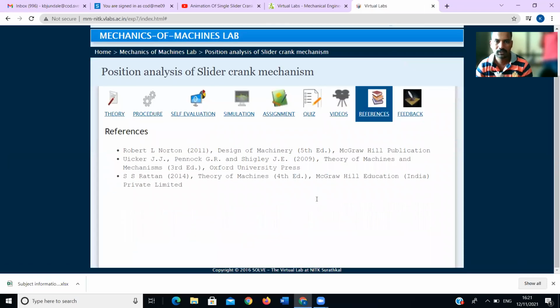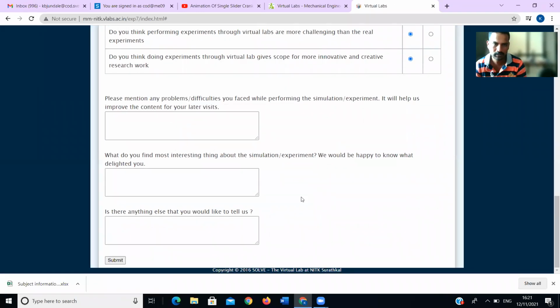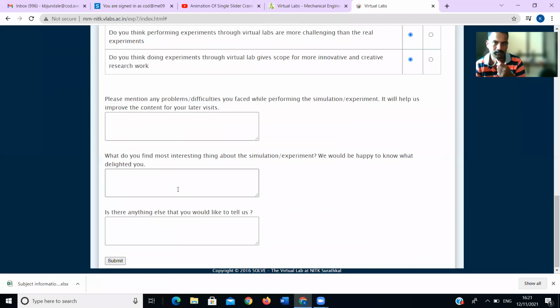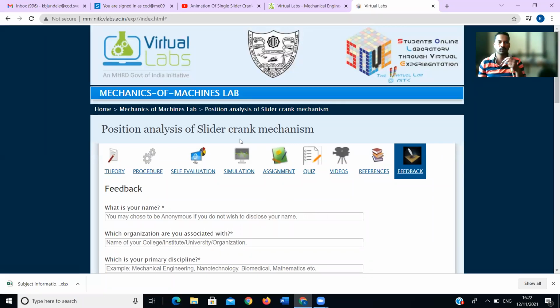These are the references you will get from here. And the last one is the feedback. You have to fill in the feedback on whether you liked this experiment or not, and you have to submit this. Okay, this is about the position analysis of the slider crank mechanism. I hope you understood this. If you have any query, you can ask me.